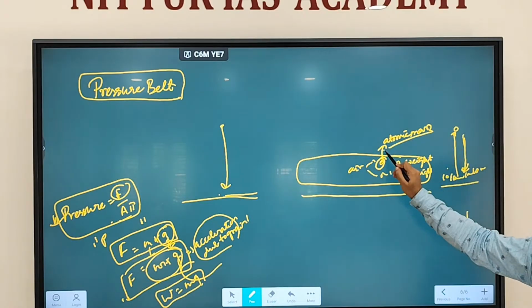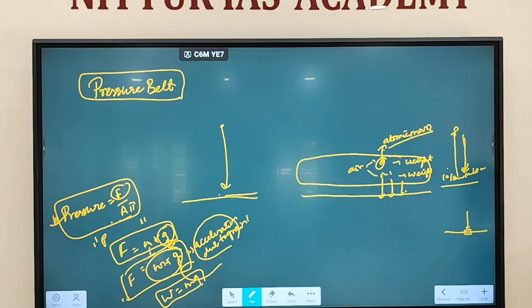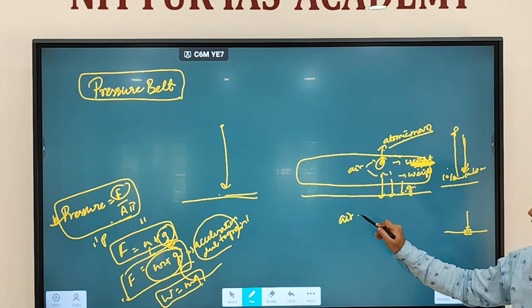So they have certain atomic mass, and they are attracted by whom? They are attracted by nothing but Earth's surface. So they also have gravity. This mass into gravity will become nothing but weight. Clear? So this air has certain weight.